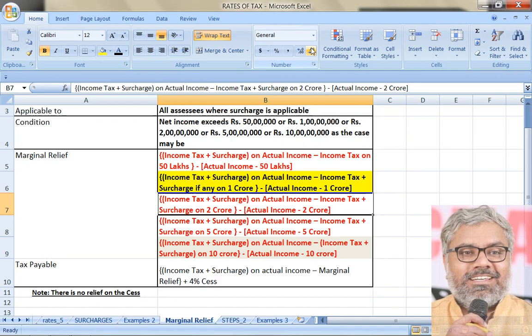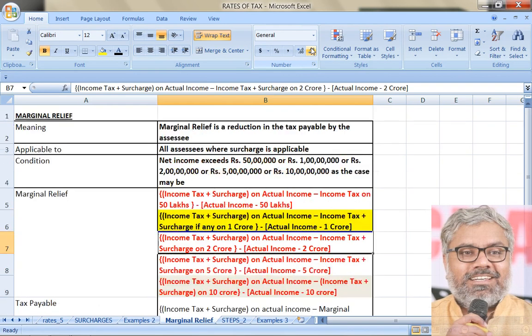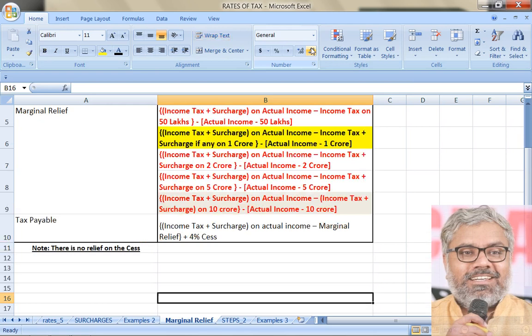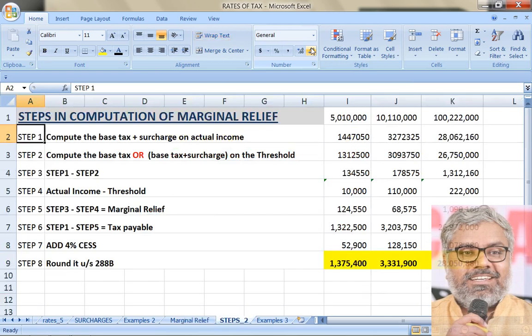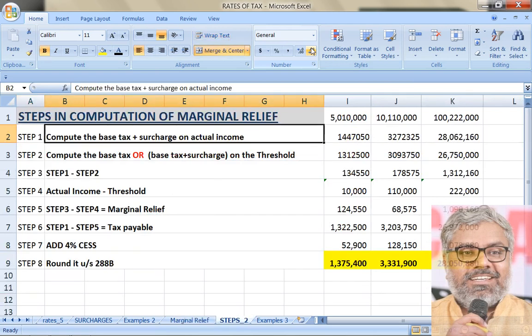Once again, these steps you have to remember well, and the concept you have to remember well. This is the concept of marginal relief, why it is given. When the income of the SSC exceeds the threshold marginally by a smaller amount, then the additional tax payable by the SSC should not exceed the amount by which the actual income exceeds the threshold. That is a provision. You don't need to learn all that by heart. Just understand that. That is enough.